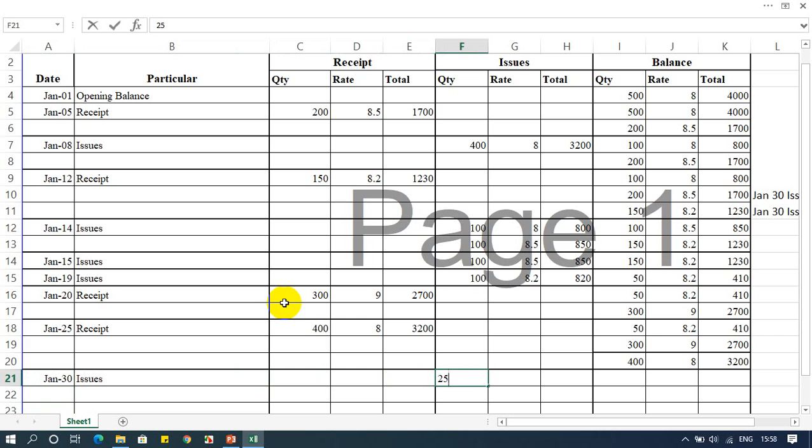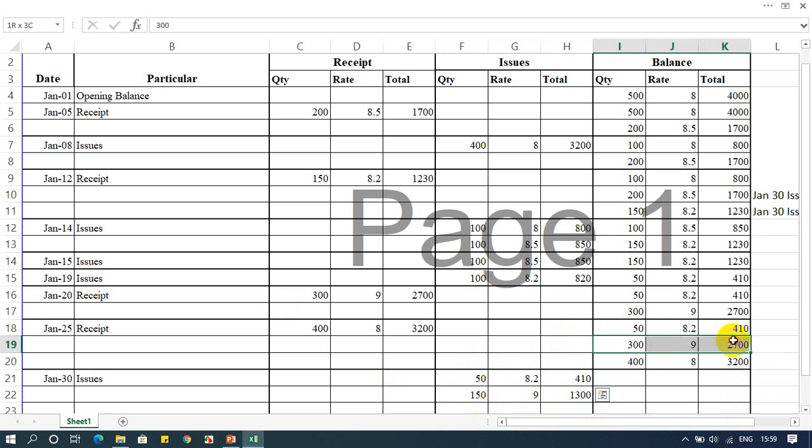We don't have 200 from the first unit, we have only 50 units. So 50 will be sold from that, and 150 units out of 200 are left, we're selling from the 300, 150, right? So 8.2 and this is 9. This becomes 410, and this will be 1350, right? So this is what we need to use for this purpose. Okay, now 50 units are issued completely, nothing is left, right?